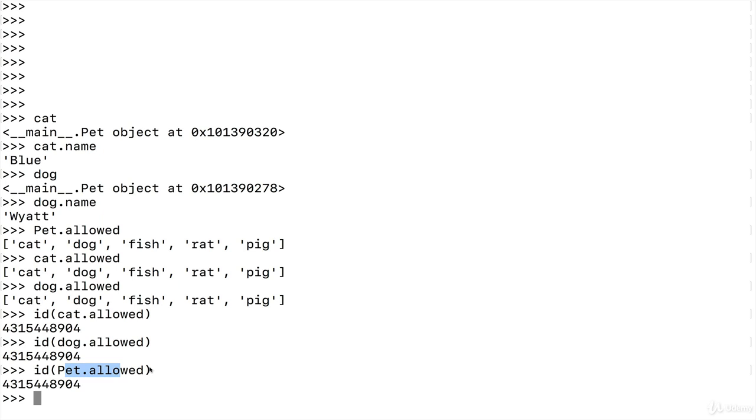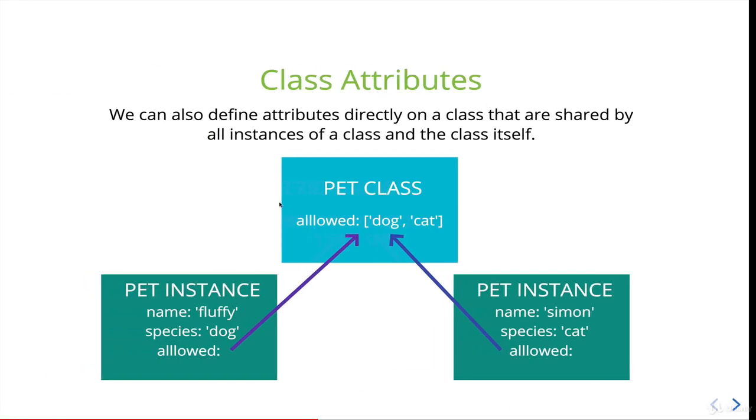There's only one allowed attribute, even though, and it's kind of weird, and this is something that's somewhat unique to Python, at least compared to some of the other languages I've worked with personally, the actual instances still can access allowed. You don't have to go through capital P pet. You can go through the instance, but this is just a reference to pet.allowed, hence the little arrow here.